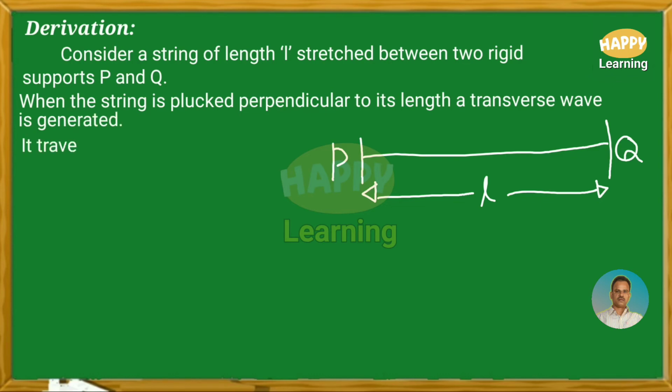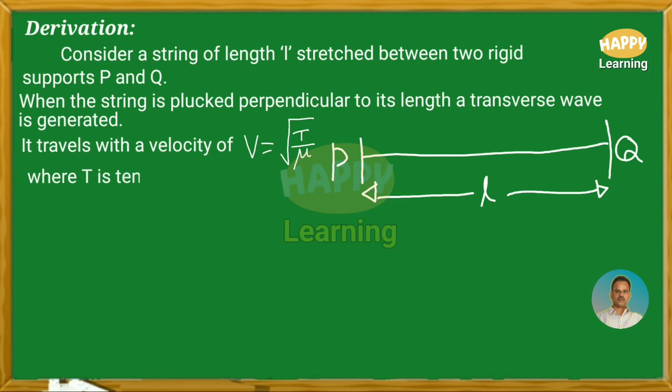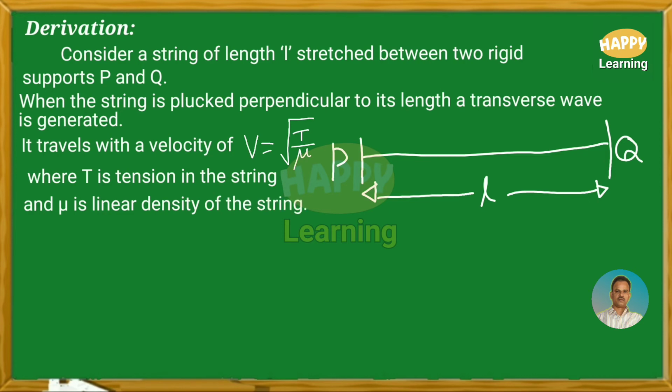It travels with a velocity v equal to square root of T by mu. Here, T is tension in the string and mu is the linear density of the string. Linear density means mass per length.